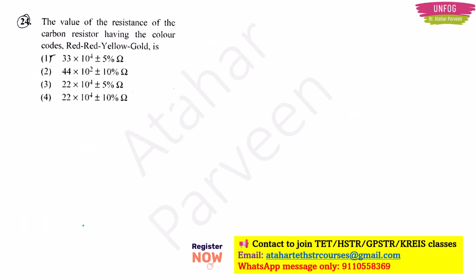Okay. Next, question number 24. The value of the resistance of the carbon resistor having the color codes red, yellow, gold is. So this is also a particular procedure, and it is a very common question asked in TET also, you can expect it in GPST, you can expect it in CRISE also, and in HSTR also. Okay, one question compulsorily is there from this part in all the exams.